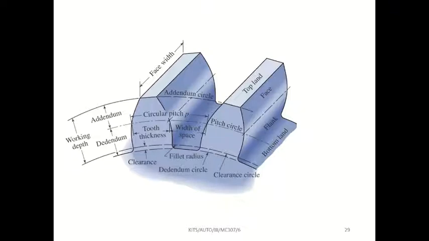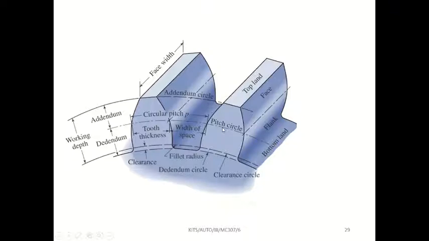If we know the number of teeth and the pitch circle value, remember this middle circle. This middle circle is called the pitch circle. Based on the pitch circle and the number of teeth only, we have to solve the problems. Remember these two values. The bottom one is the dedendum circle, the top one is the addendum circle, and the middle circle is called the pitch circle.